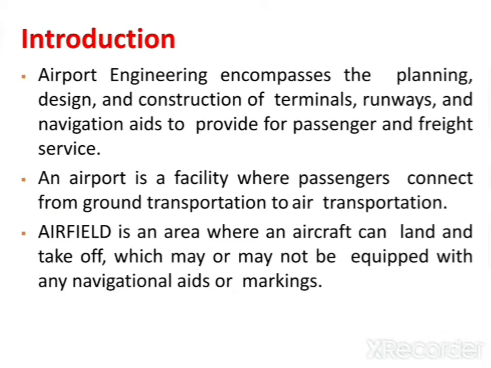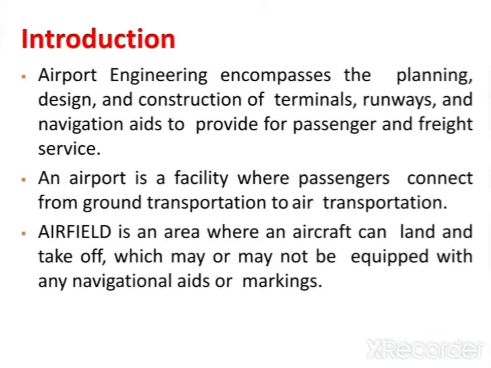And coming to airport, how can I define an airport? An airport is a facility where passengers connect from ground transportation to air transportation. It is a place where the passenger can enter into air transportation, that is, into the flight or aircraft.